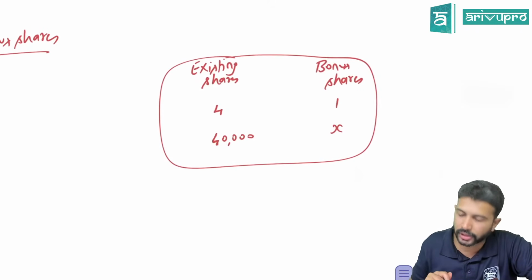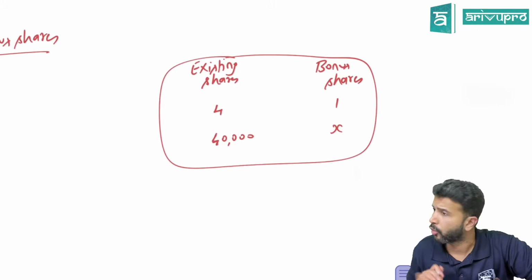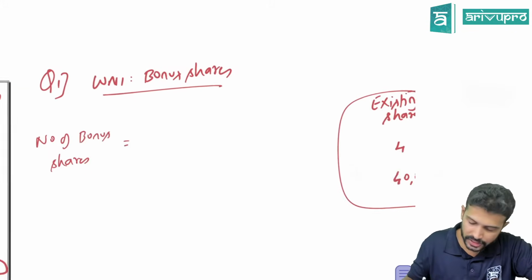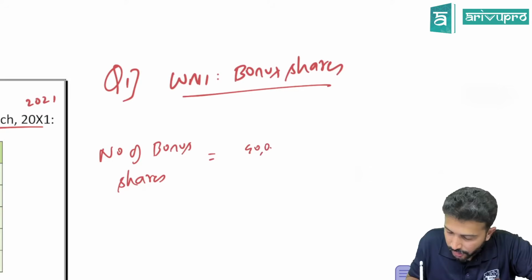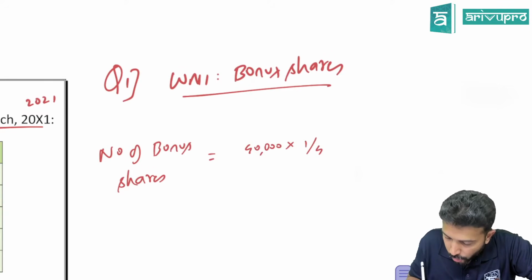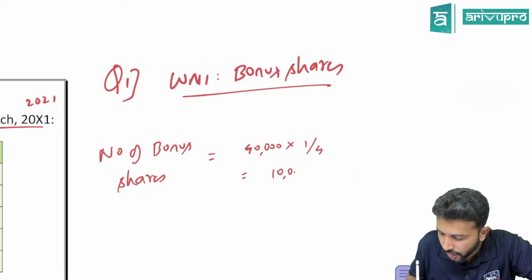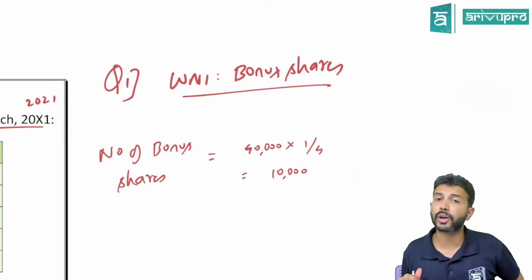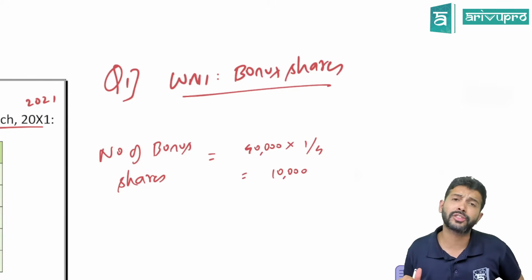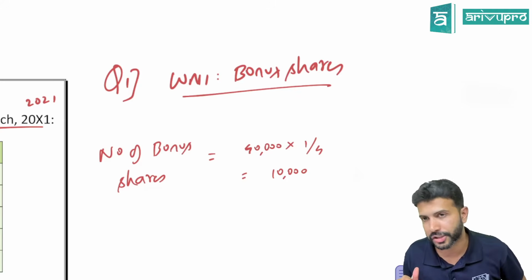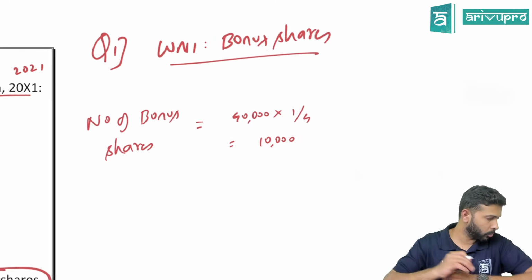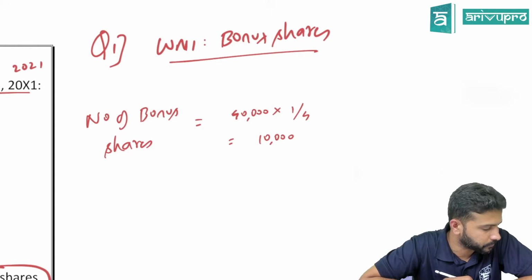It is nothing but 40,000 into 1 divided by 4. Yes, online also everyone is comfortable, I hope, with that calculation. 40,000 into 1 divided by 4, which is 10,000. This 10,000 is what, sir? Value of bonus shares, worth of bonus shares, or number of bonus shares? Number of bonus shares. Perfect.